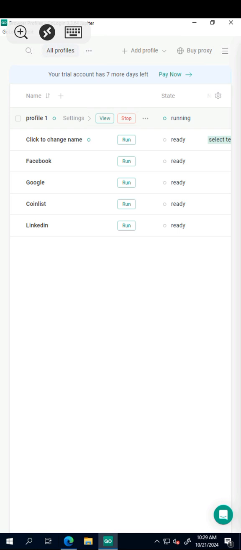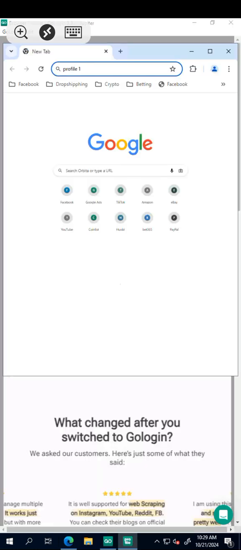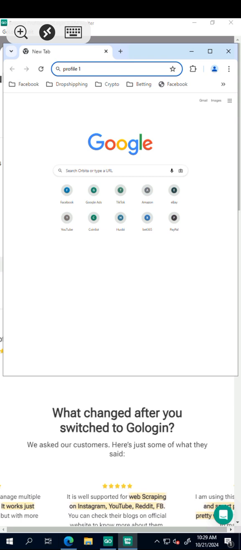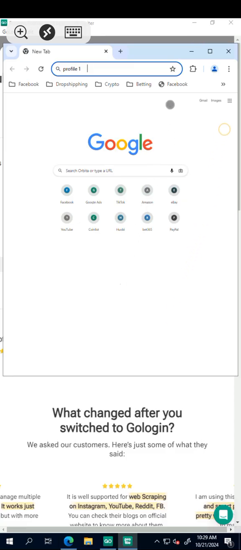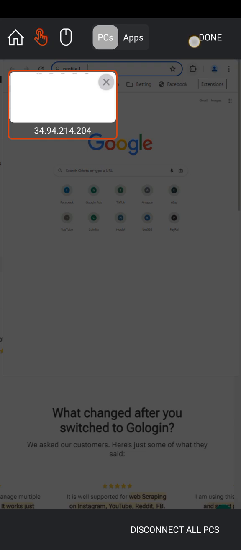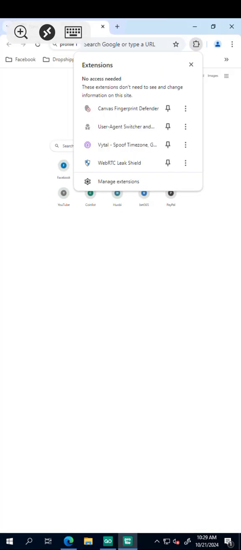When you click on run, let us see what it will show us right now. It will show us profile 1. Then you now click on this. Let me use the arrow key to show what to click on. You come here, you click on this particular place that my arrow is pointing at. Gently, selectively, you click on that place. Then you pin everything. You pin this on your system.